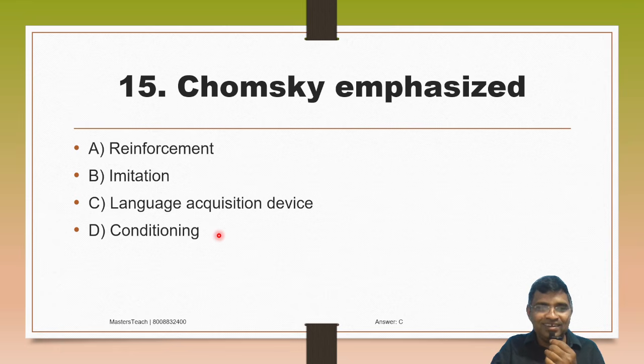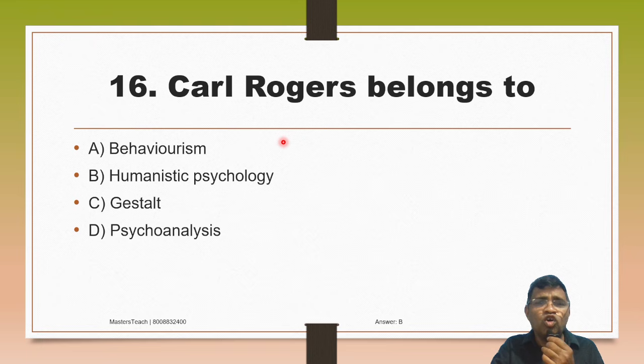It is the LAD. Chomsky emphasized the language acquisition device, option C. Noam Chomsky, language, you remember. Then Carl Rogers belongs to: A. Behaviorism, B. Humanistic psychology, C. Gestalt, D. Psychoanalysis. Carl Rogers belongs to humanistic psychology, option B.